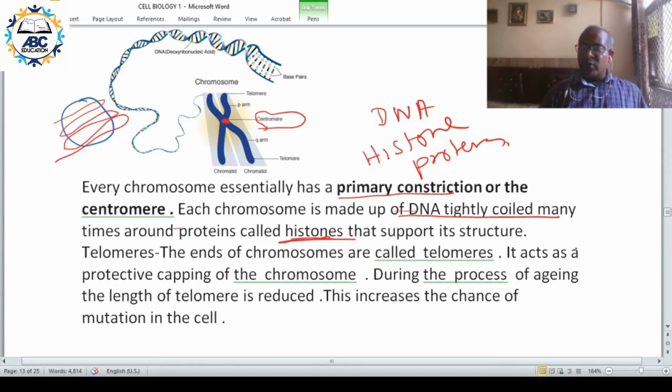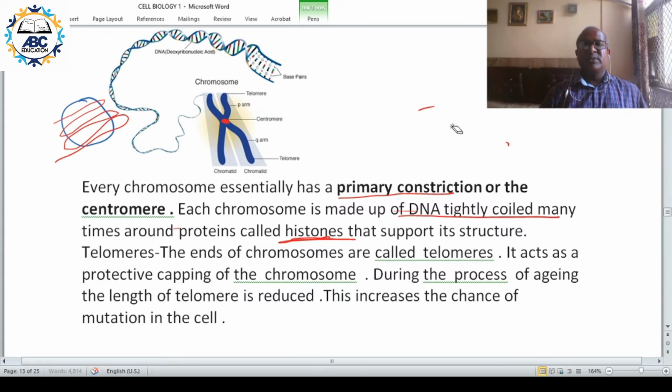Now the ends of chromosome are called telomeres. The ends of chromosome are called telomeres.